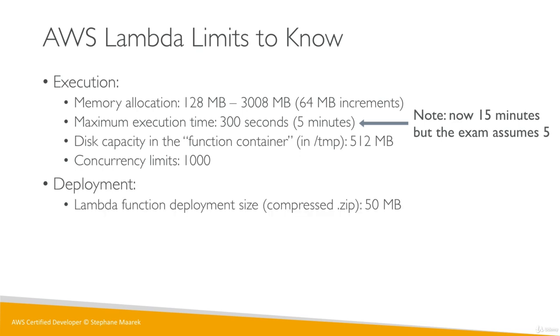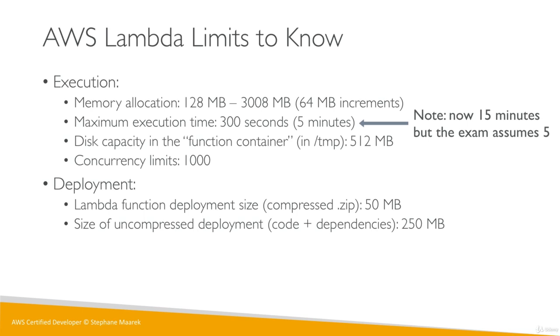Now for deployment. When you deploy a Lambda function, you basically upload a zip file onto AWS. And so there is a requirement that the compressed zip file is 50 megabytes maximum. It doesn't matter if you compress a zip of a zip, it's just one zip, and compressed it must be 50 megabytes. And now when you uncompress the zip file which contains your code and your dependencies, the maximum size can be 250 megabytes. And so this is the limit.